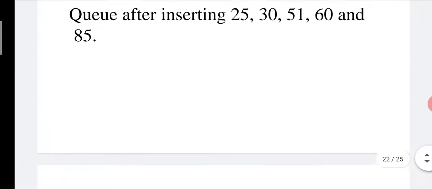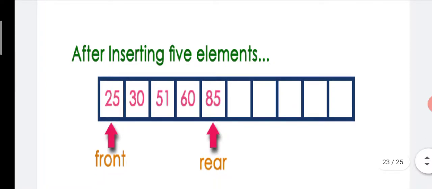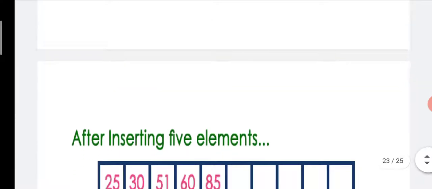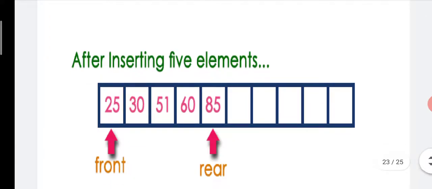The second element is 30. Element 30 is inserted inside the queue. Before inserting, first rear is incremented by 1. Afterwards element 51 is inserted, then element 60 is inserted. Every time we execute the insertion operation, rear is incremented by 1. At the end element 85 is inserted. Suppose you want to insert element 90, how to insert? First rear is incremented by 1, means rear goes to the next location, and then we insert the element 90 there.